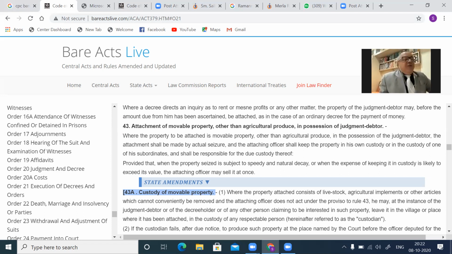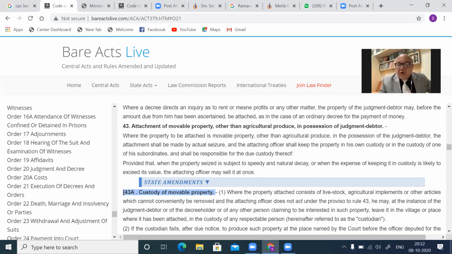But agricultural produce can be attached.